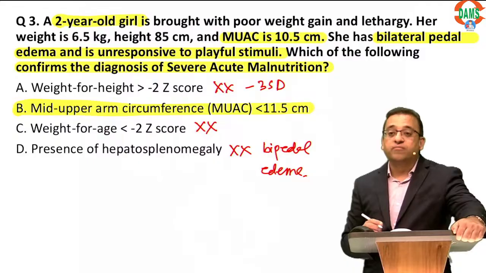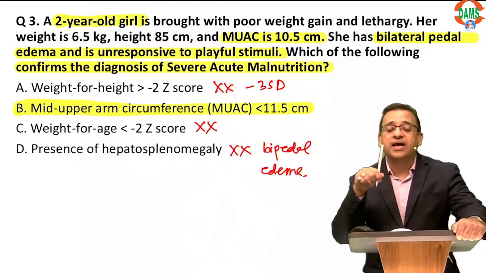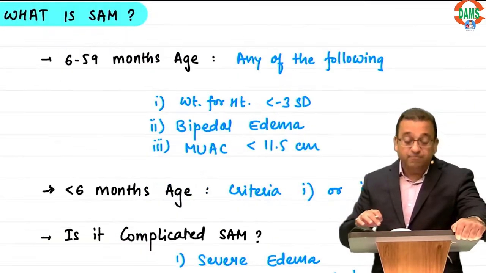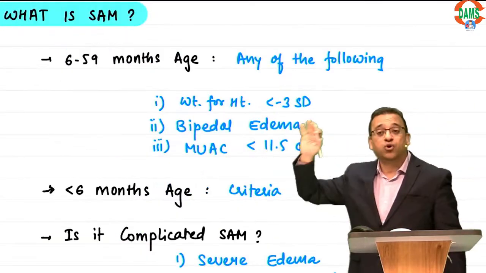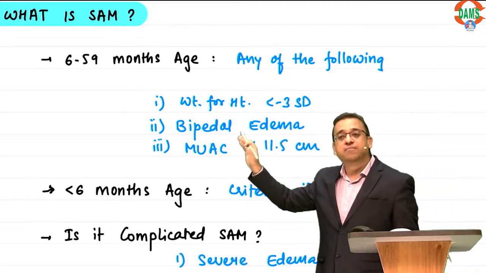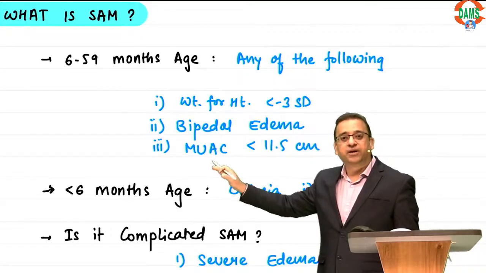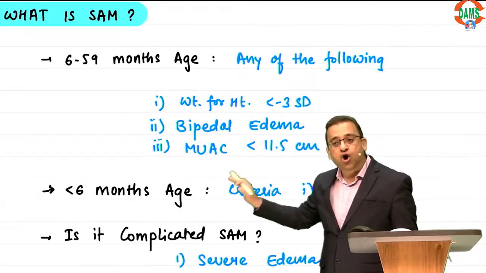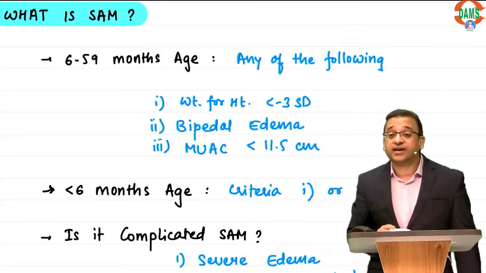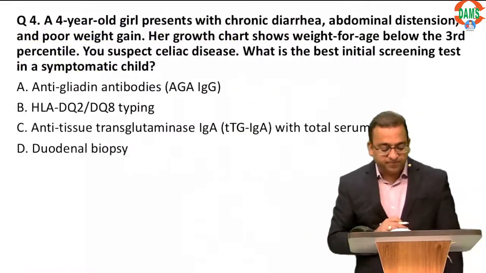Okay, so remember Dr. DP in the chat box, the criteria of SAM is weight for height. Let me say it loudly, everyone write in the chat box: SAM is weight for height less than -3 standard deviation or bilateral pedal edema or mid arm circumference less than 11.5 centimeters. Okay, remember this. Let's go further.